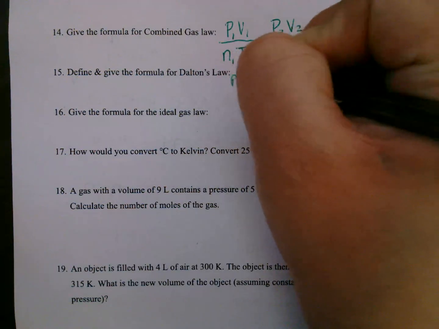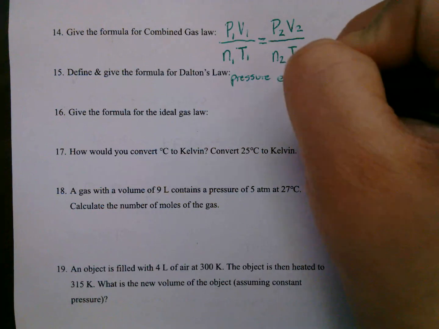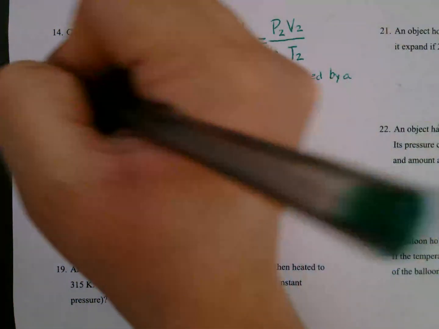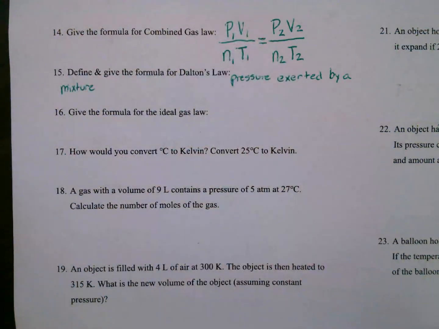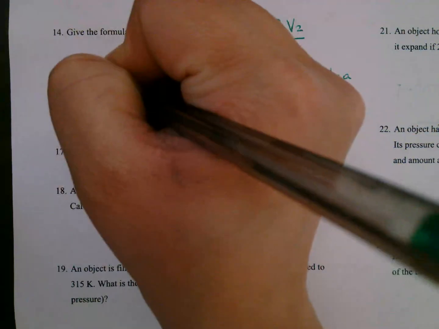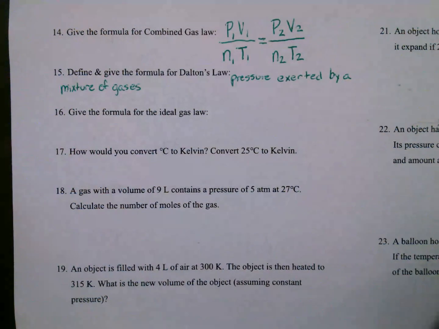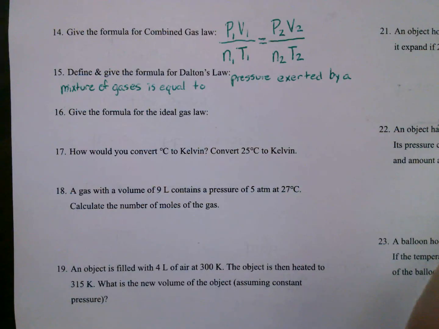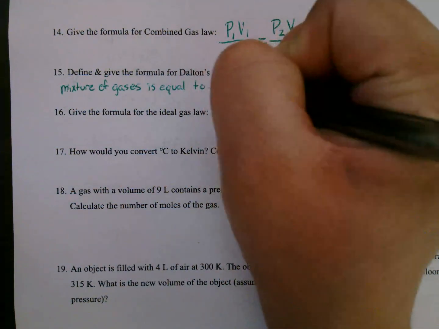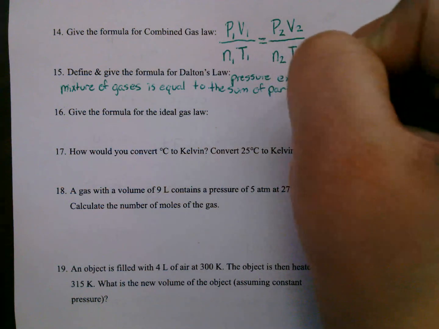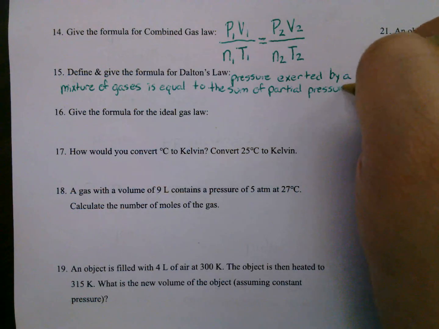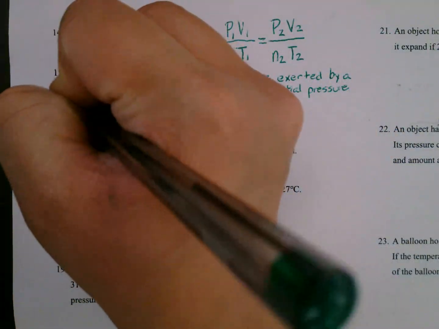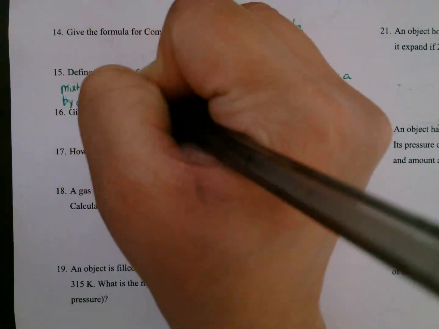Pressure exerted by a mixture of gases is equal to the sum of partial pressure exerted by each of the gases.